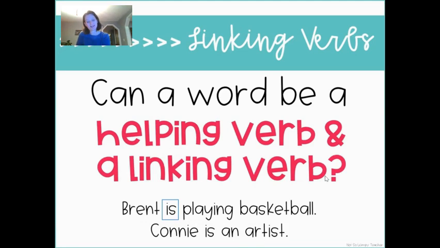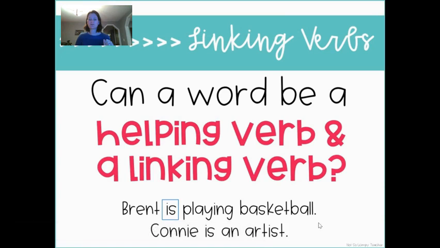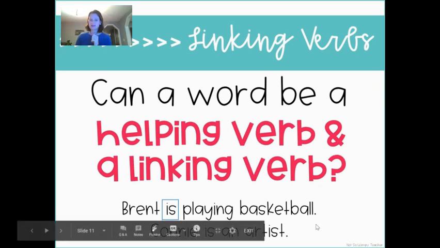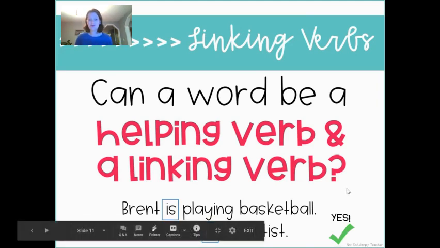Connie is an artist. So Connie is the subject of the sentence. Then we've got an artist. An artist is a noun explaining what she does. And we've got is in the middle. Is that a linking verb? Yes, it is. And it also is a helping verb because it's not was an artist or could be an artist. So it is also a helping verb there. So what we're learning is that, yes, a word can be a helping verb and a linking verb at the same time.